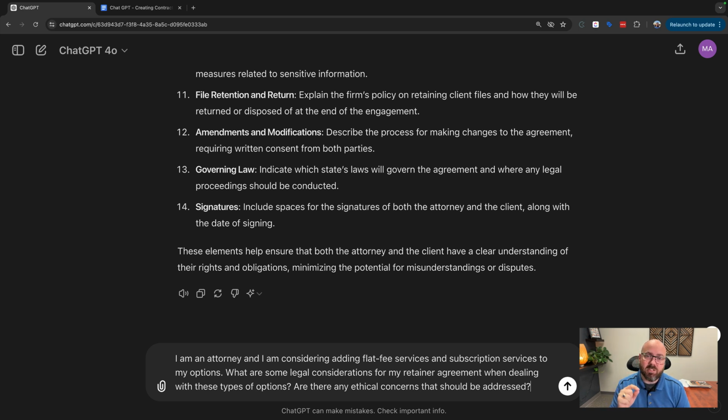The thing that I'm curious to see if ChatGPT is going to raise is ethical concerns related to whether or not an attorney's subscription fees are earned at the beginning of the work, or if they're earned only after they've done a certain amount of work. Because different states have different opinions on this, and generally speaking, I think the safe answer is that an attorney's contract should say that the fees for the subscription are there to reserve attorney time, so that way the fees can be earned at the beginning of the work rather than afterwards, because if they're earned afterwards, the attorney's going to have to put them in their trust account, and that's a pain in the butt.